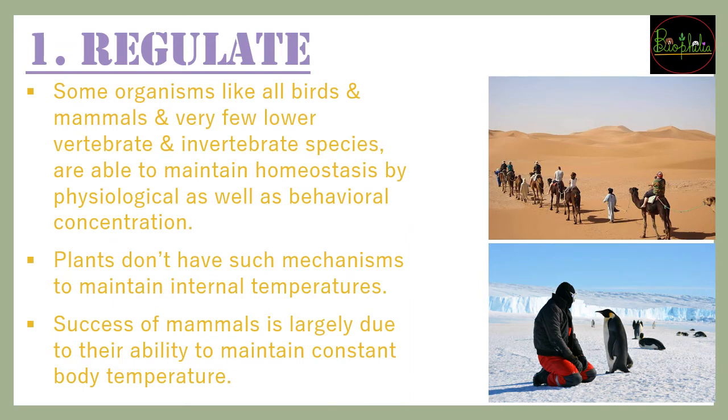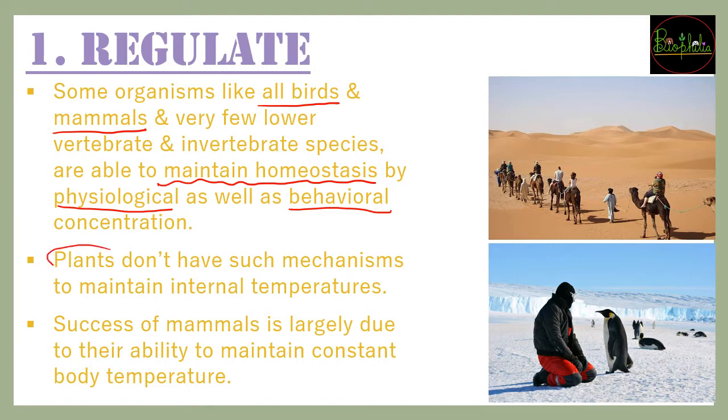Now we see that as the abiotic factors change, what are the organisms going to do to maintain their homeostasis? The first thing they can do is regulate. Some organisms, like all the birds and mammals, are going to regulate their body temperatures, using the mechanism of regulation for maintaining their homeostasis. They may use physiological methods or behavioral methods to regulate their homeostasis.